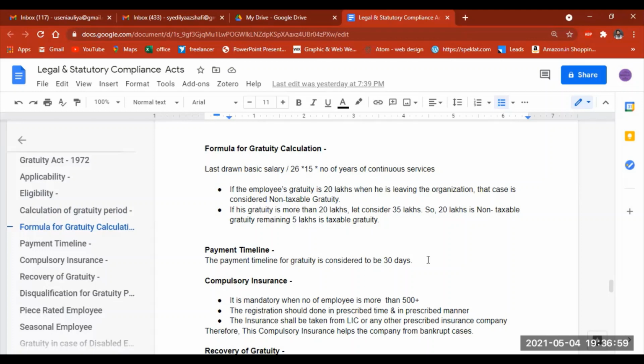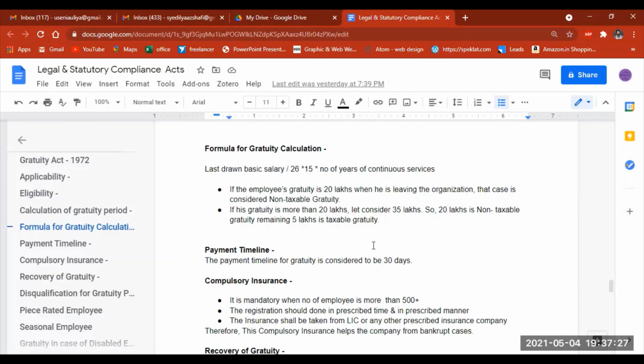Even if he gets more than 25 or 30 lakhs, the amount given should be 20 lakhs, that's it. So while the calculation shows more than 20 lakhs, like 35 lakhs, we give only the 20 lakhs as gratuity, and the remaining 15 lakhs is considered to be a taxable gratuity for the company.